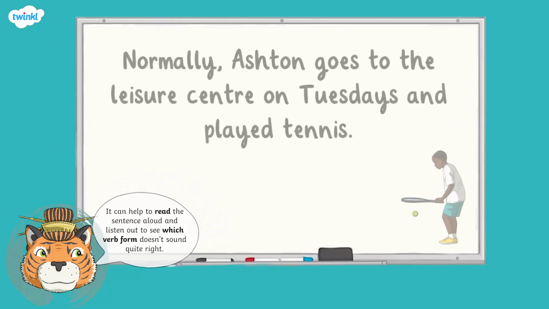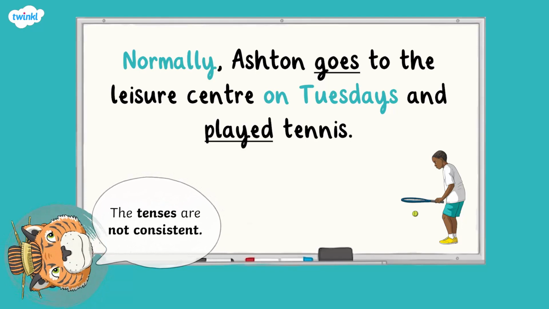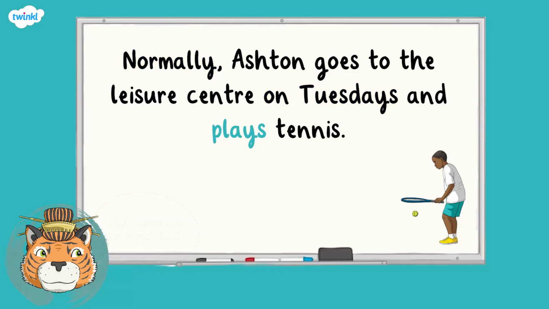For example, normally Ashton goes to the leisure centre on Tuesdays and played tennis. Normally and on Tuesdays are adverbial phrases that suggest an action is done regularly and that the present tense should be used. Goes is a present tense verb, however, played is the past tense, therefore the tenses are not consistent. The sentence should be, normally Ashton goes to the leisure centre on Tuesdays and plays tennis. Now the tenses have been made consistent.